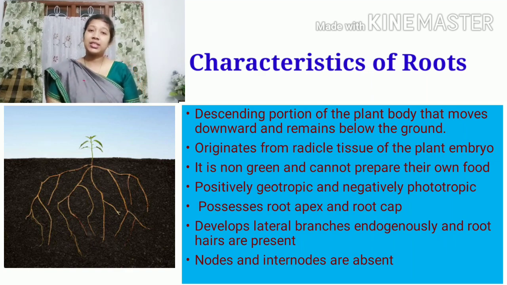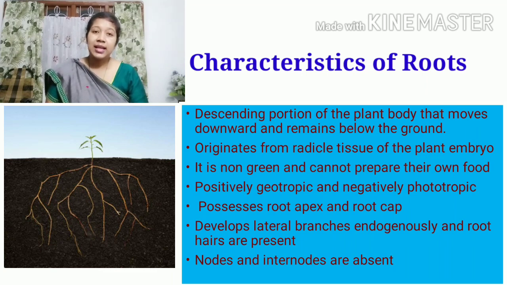Now the fourth characteristic is that the color of roots is always non-green. As the cells are not green in color, unlike the leaves, they cannot photosynthesize. Hence, the roots are non-green in color and they cannot prepare their own food.